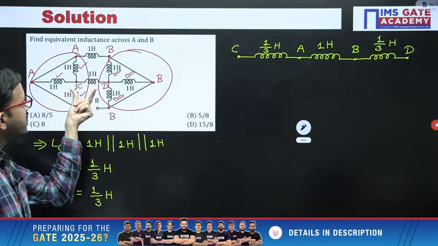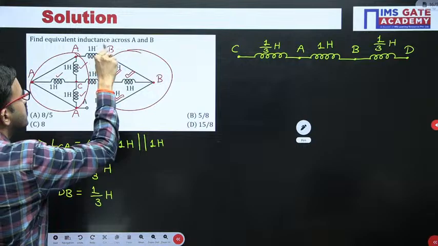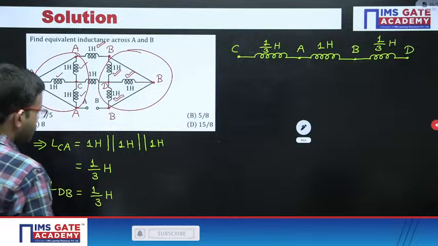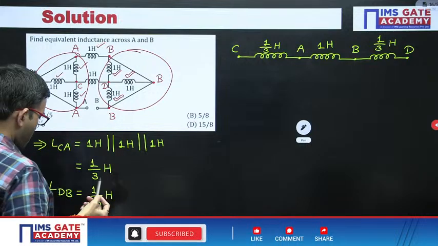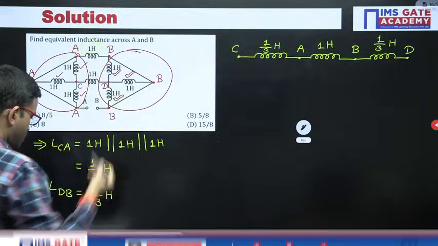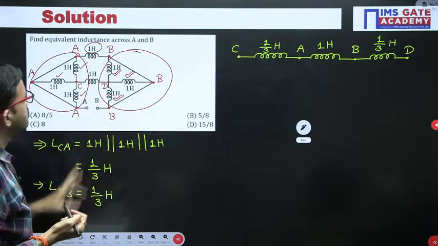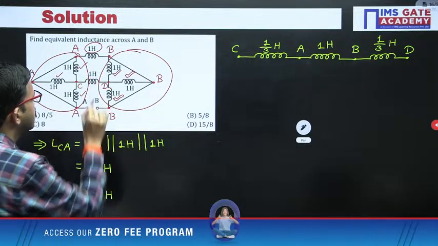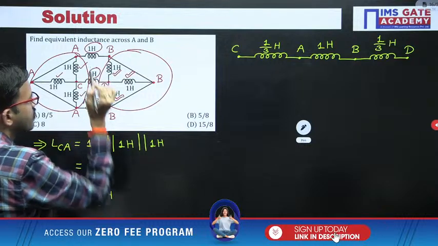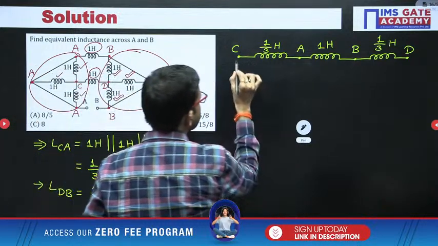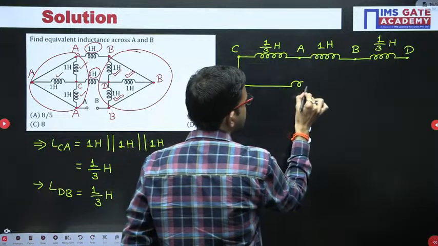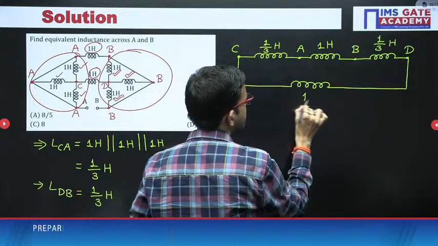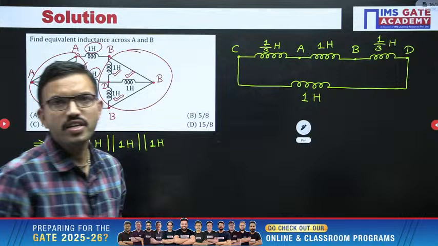Up to here we have covered everything. Now one more inductor is pending. Just for reference, here I am putting a tick mark. Between A and B we covered that 1 Henry. Or otherwise I will put a round. Next, between C and D we are having 1 Henry.